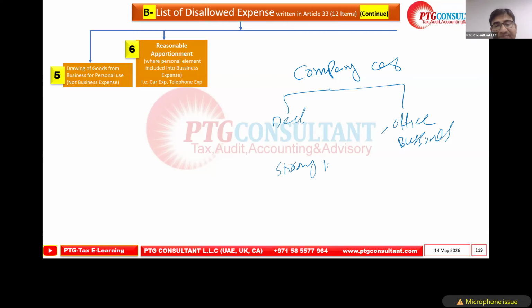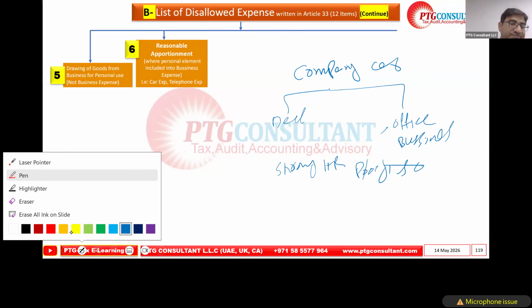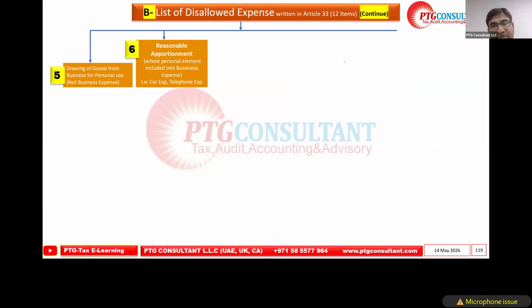Strong HR means policies and procedures. If we have strong HR formalities in place, and I'm mentioning the word strong because, for example, you write it in the employment contract. As a reference, I'm not saying always, but I'm saying as a reference, Mohri.